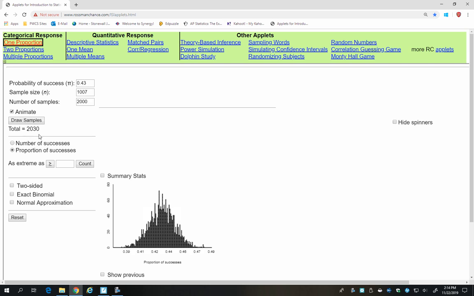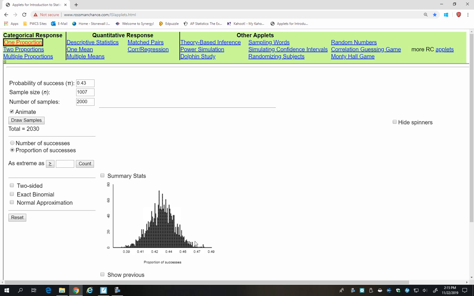So that means I'm simulating randomly selecting 1,007 people and asking them if they believe in evolution. We did that 2,030 times. Using the computer program, we were just able to do that 2,030 times in the blink of an eye.